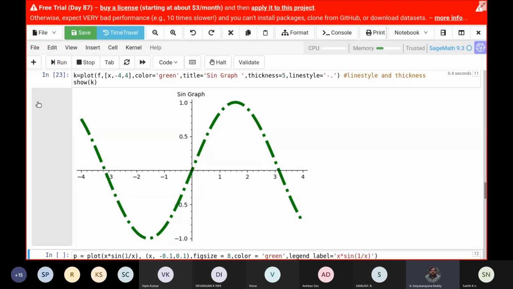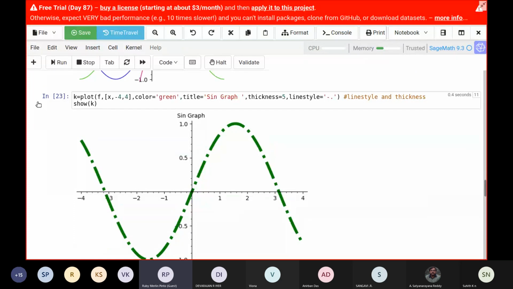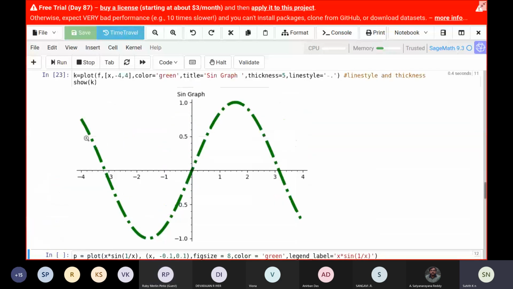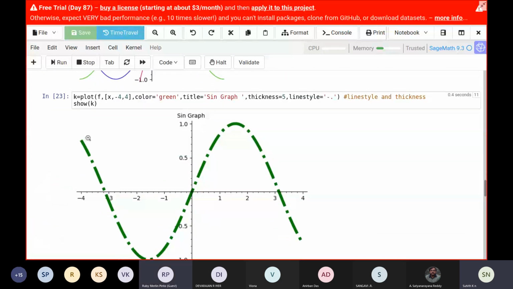Ruby, you have some question? Sir, I have a doubt. In the input 23 that we took, we only considered plot of F, and for that we assigned the color green. Now, suppose there are multiple plots and I want to assign a color for each of them, how do I go about it? I think you need to use an array here. I think I have done that for line style. I'll explain how to do it, maybe for color.